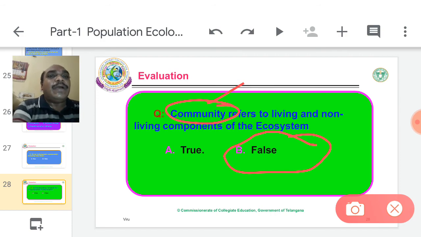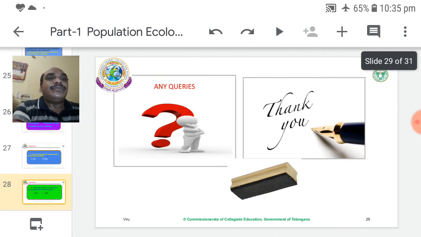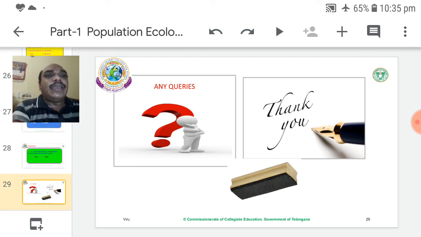Community refers to more than one species living together in a given time and a given area. But living and non-living components relate to the ecosystem definition. Answer: false. So thank you very much.